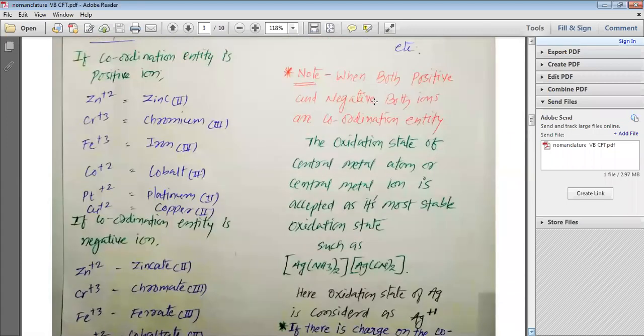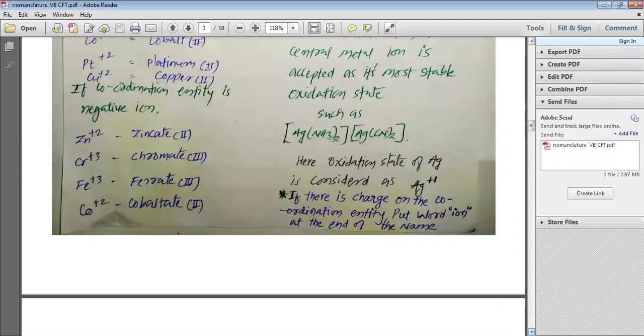Note, when both the positive and negative ions are coordination entities, the oxidation state of the central metal atom or central metal ion is taken as its most stable oxidation state. For example, here [Ag(NH3)2]+ is a positive ion and [Ag(CN)2]- is a negative ion.